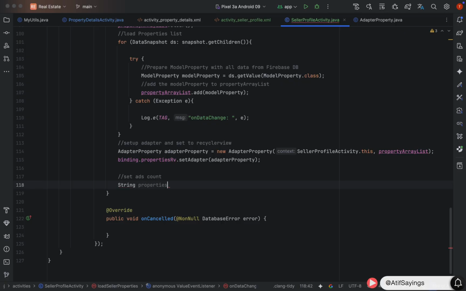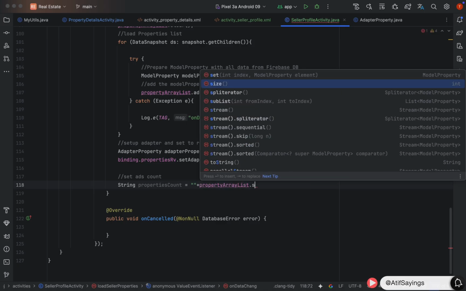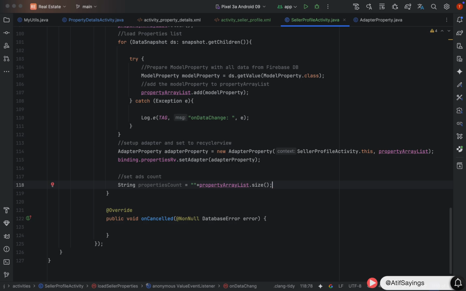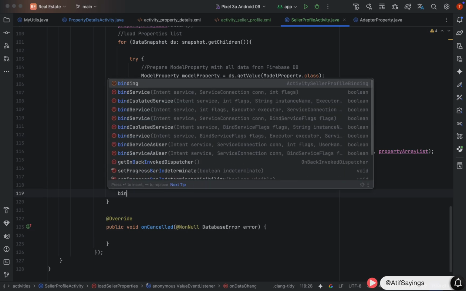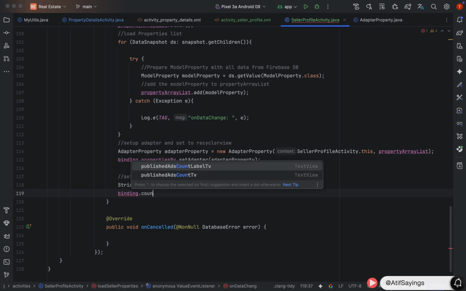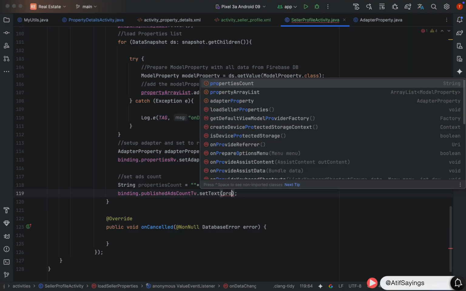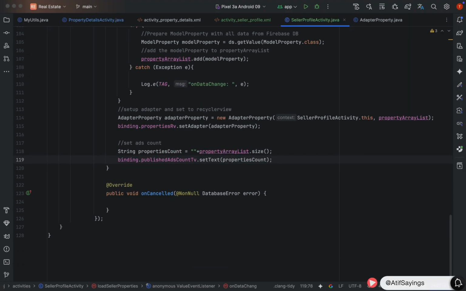For that, we will create a variable of type String, name it as propertiesCount equal to propertyArrayList.size. This is the number of properties added by this seller. Now we will set that to TextView using binding.publishAdsCountTv.setText. Pass the propertiesCount as parameter.